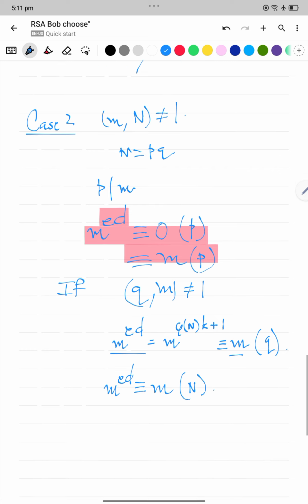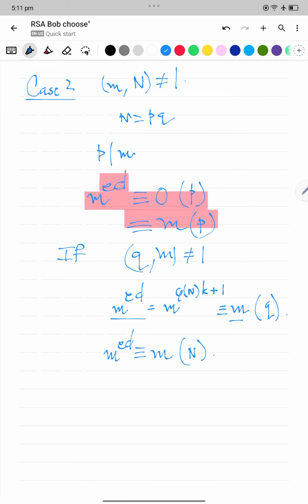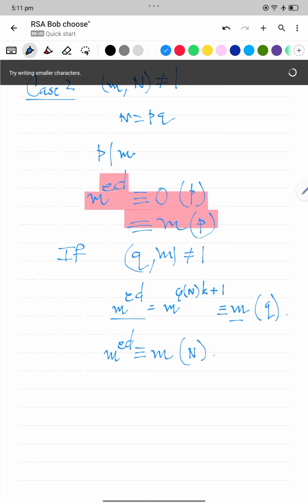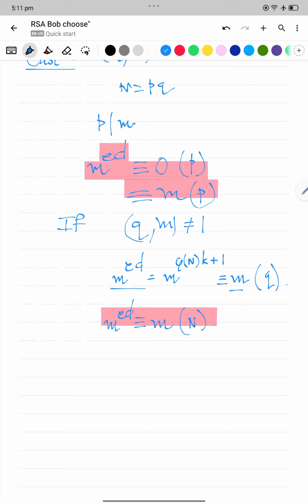Of course, we can have various cases in case 2, namely p divides m and q divides m. But if q divides m, then following the same recipe one can prove that m to the ed is m mod q also, and hence this holds true. We can also interchange the roles of p and q. So basically what we have proved is that m to the ed is m mod n, and hence what we were trying to achieve can be achieved in RSA encryption using this particular law. Thank you.